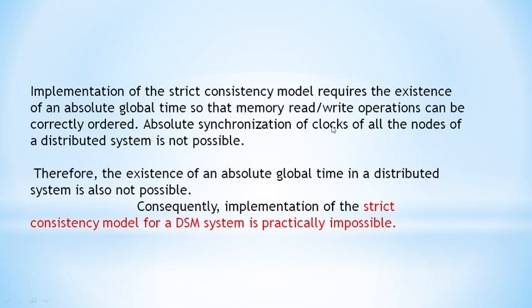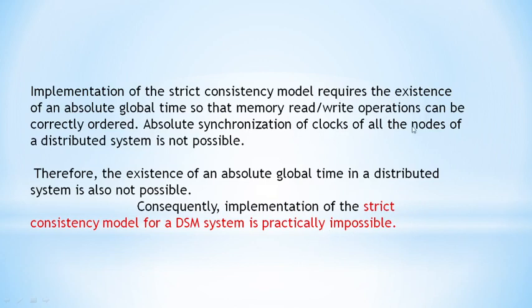It means the instant effects of write operations are not practically immediately visible to all the processes. That is, the strict consistency model is practically impossible.